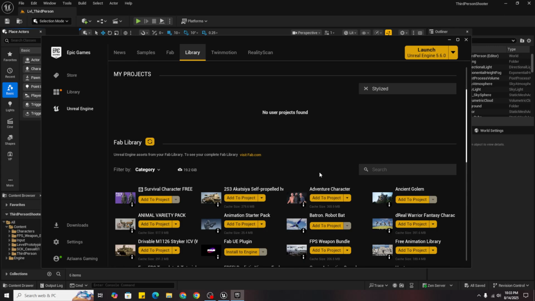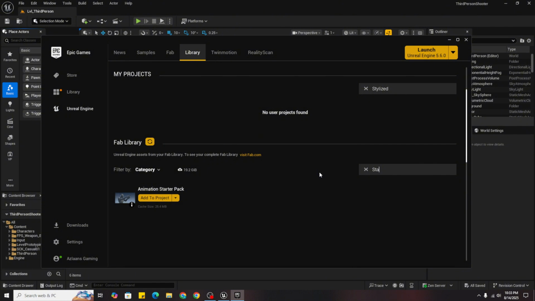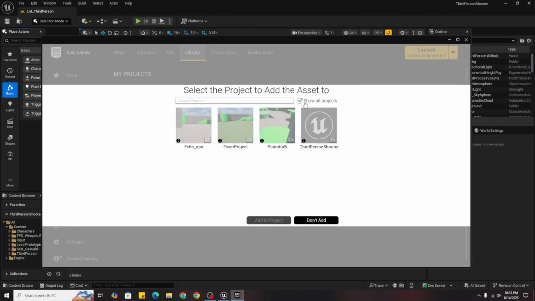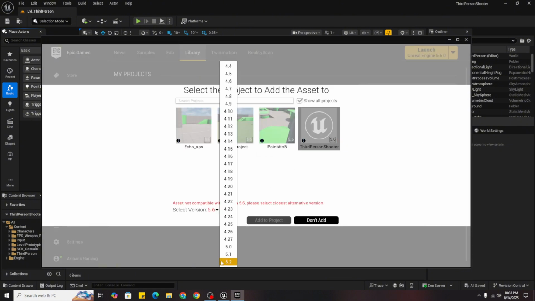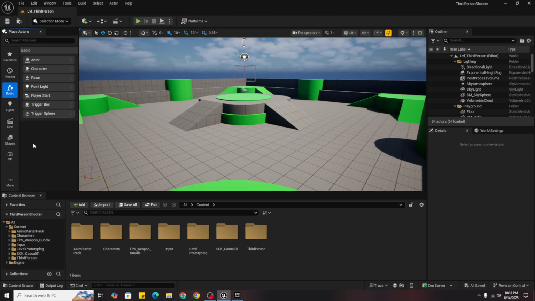Then we want starter animations pack. Then again the same thing and add to project. After we have done that, we can come back to our game.